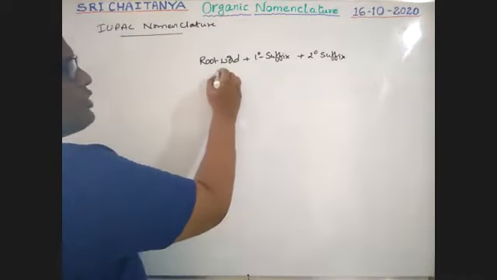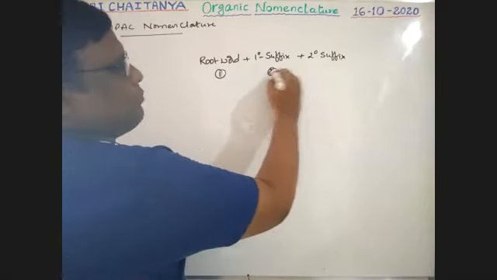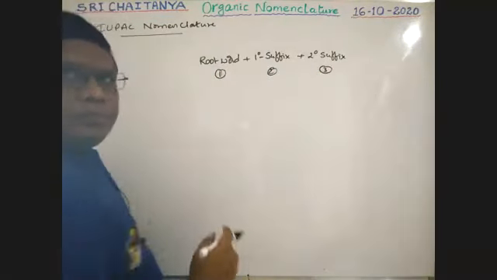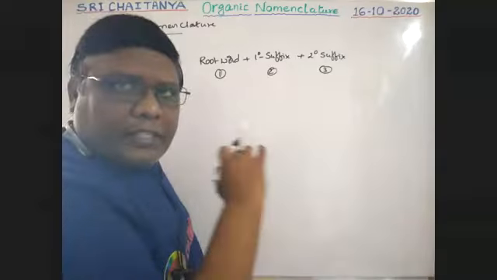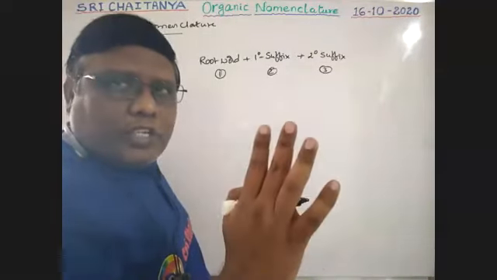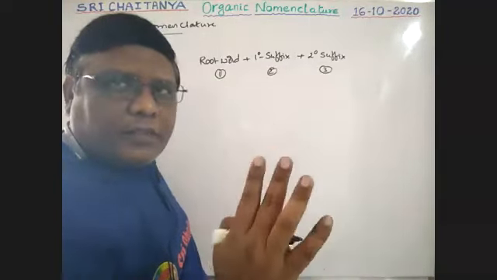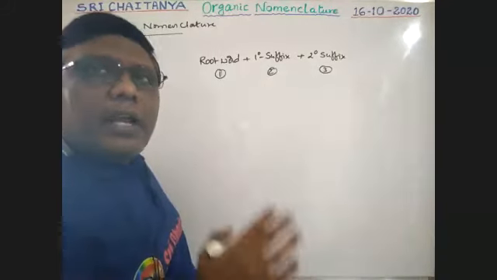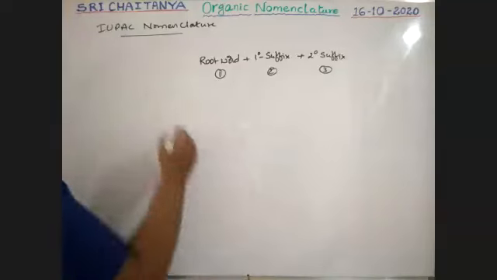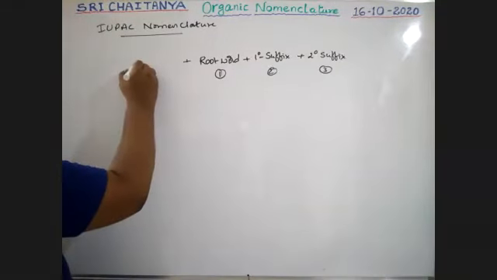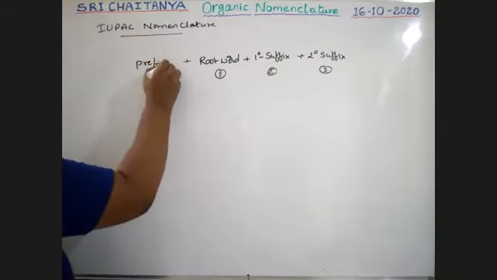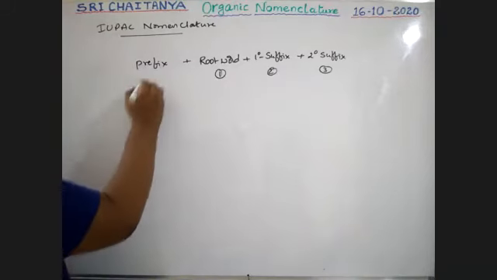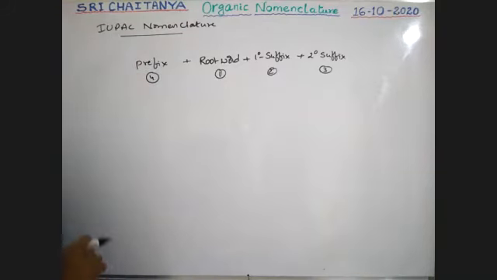So that is the first, second and third step. After completing these 3 steps, the fourth step is about substituents. Those substituents are mentioned in front of the root word as a prefix. So to this root word, a prefix is added. This is our fourth step, boys.